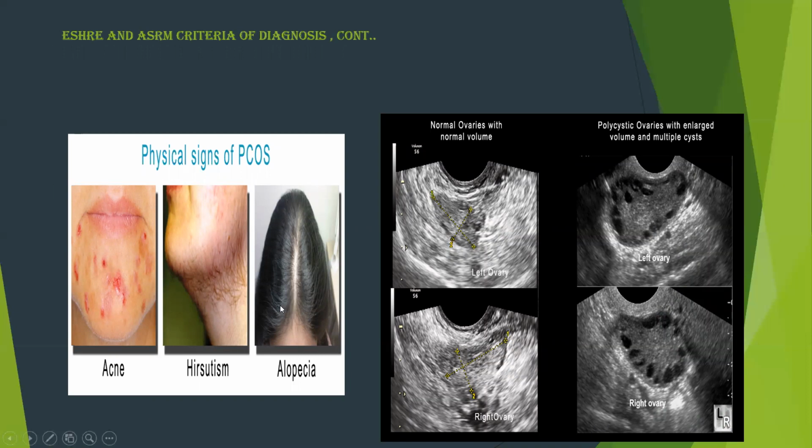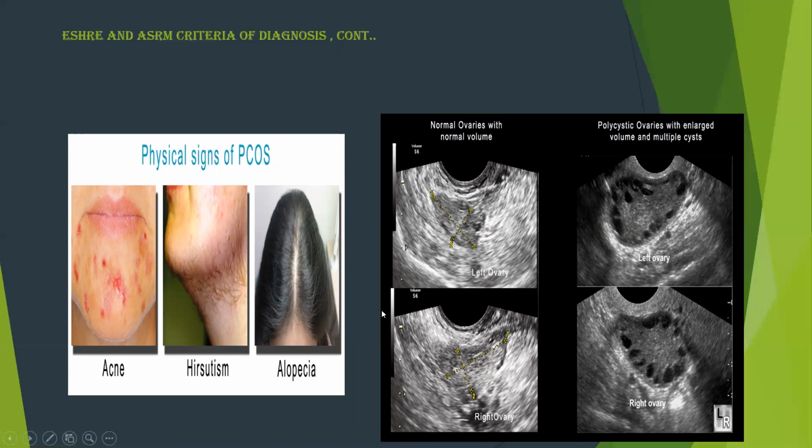So increased amount of luteinizing hormone induces the excessive secretion of androgen, the male hormone. So these are the 3 features of hyperandrogenism. Acne, you can see in the picture over the chin, red colored dots. So those are acne. And hirsutism, male pattern of hair growth. So you can see the hair growth on the chin and other areas. And next one is alopecia, thinning of hair and even hair loss.